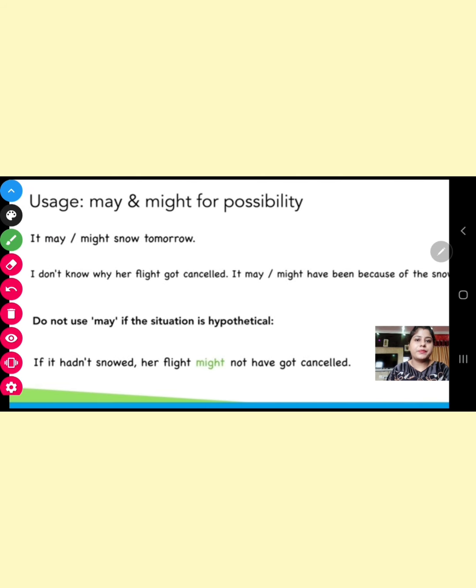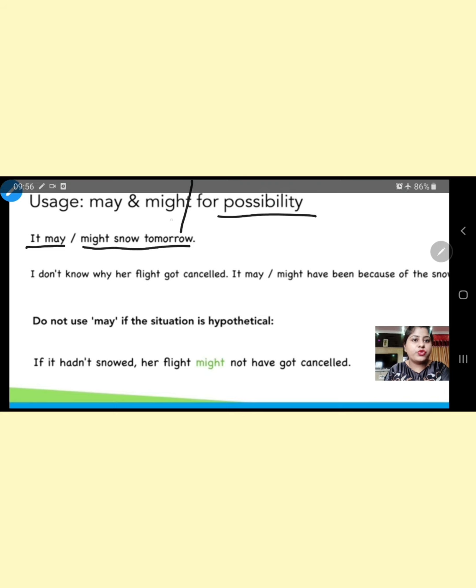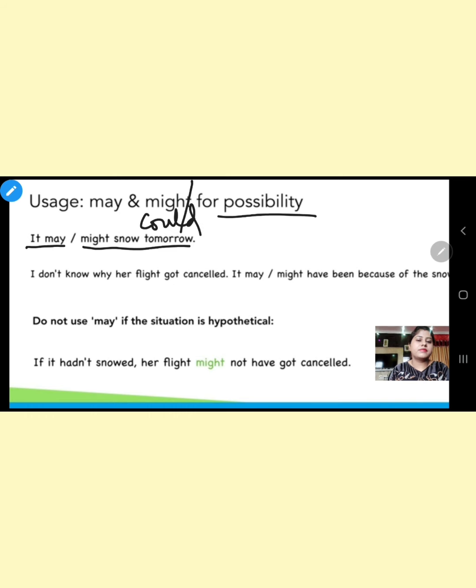Let's move to the next one. May and might for possibility. It may, it might snow tomorrow. We have also seen that for possibility we also use could. So it may snow tomorrow, it might snow tomorrow, it could snow tomorrow. I don't know why her flight got cancelled. It may have been because of the snow. It might have been because of the snow.